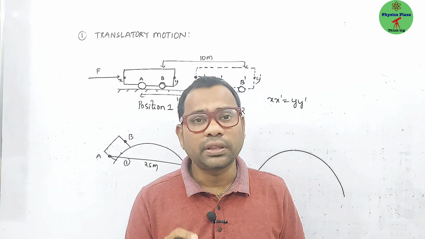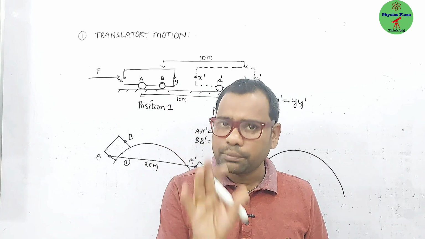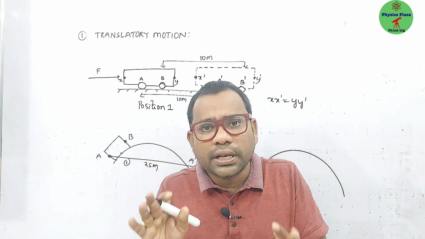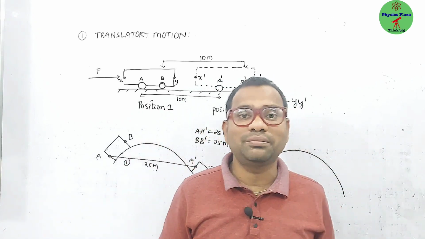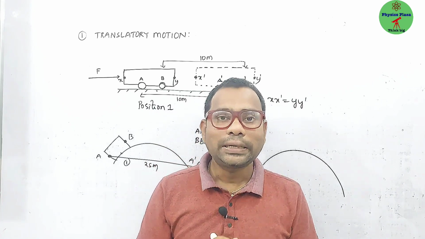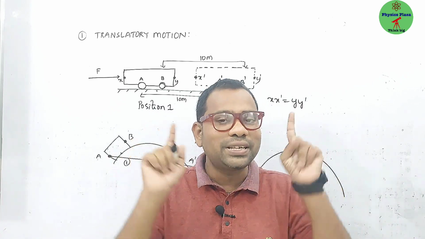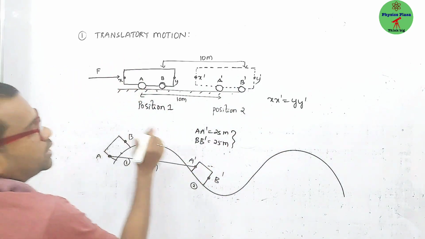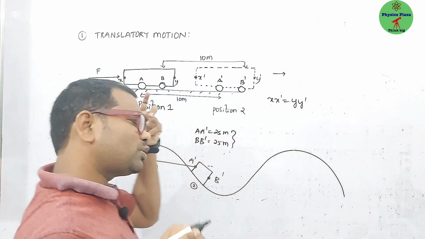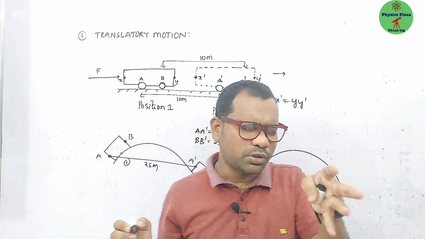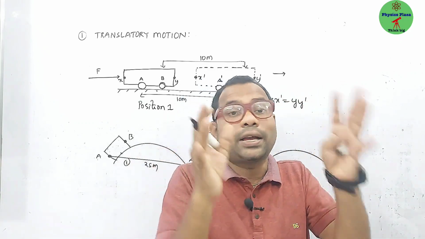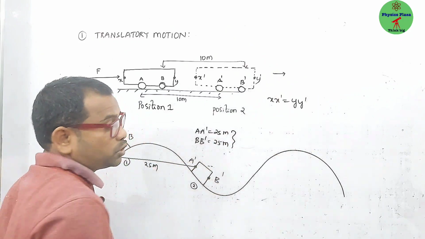We should see only one thing: are the particles of that body covering the same distance in the given time? That is important. If all the particles are covering the same distance in the same time, then that body is in motion of two types. Sorry, it's a translatory motion. Please excuse me, since then I have been using the word rectilinear. I'm extremely sorry. Actually, this is all about translatory motion.